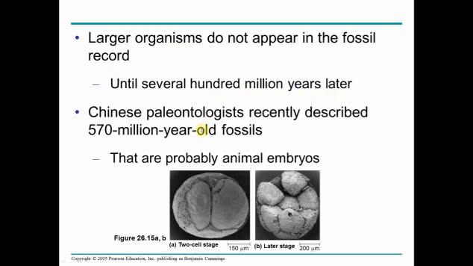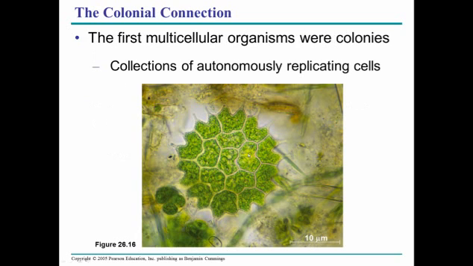years later. So here, for example, we have a 570 million-year-old fossil that is believed to be animal embryos from China. Here's a two-cellular stage and multicellular stage embryo developing. And here again we see algae cells or algal cells forming colonies. They can survive individually on their own, but they form colonies and exchange nutrients and so on.